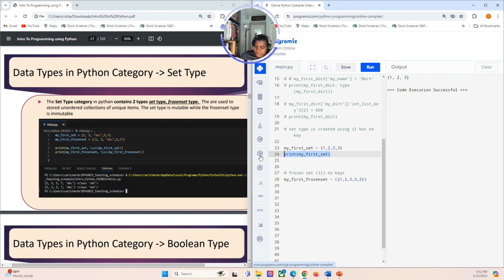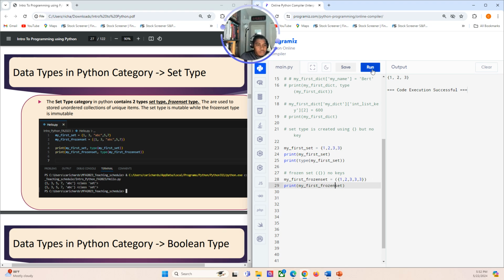Okay, and I didn't print the type here. So to print the type, you could just copy here and then wrap it with the type operator or type function. Okay, and then you could have this here, and then it says instead of my first set, it's frozen.